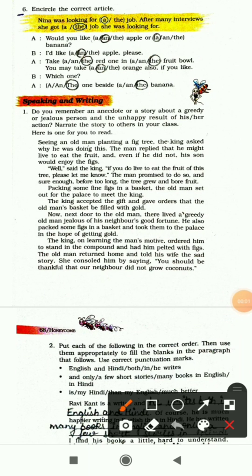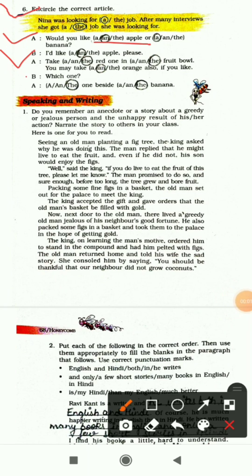Next is exercise 6. Encircle the correct article. So the first one is: would you like a/the apple or a/the banana. So the correct article is an or a: would you like an apple or a banana. Second sentence is: I would like a/the apple please. So the correct one is an, because apple starts with a, which is a vowel, that's why we have used an. I would like an apple please.